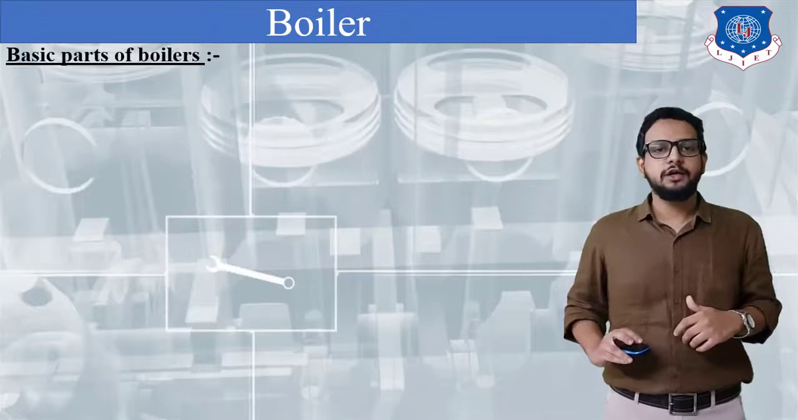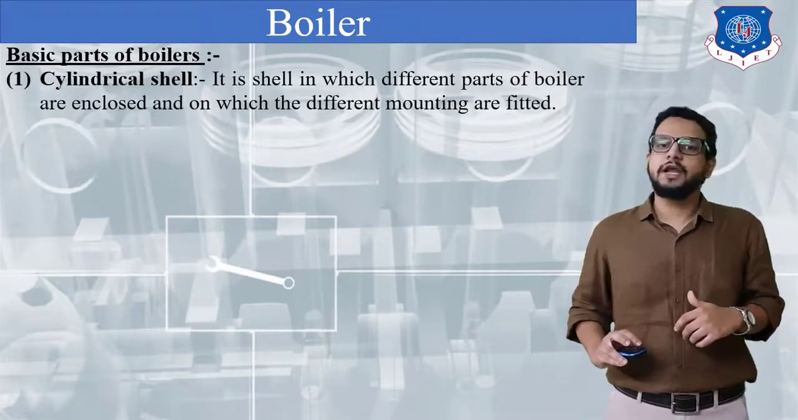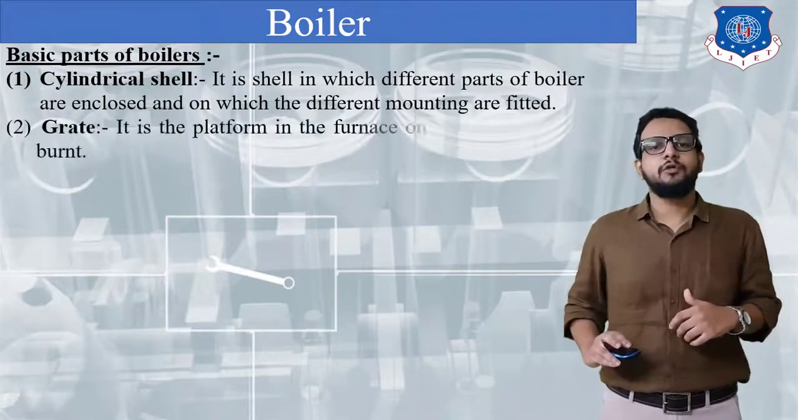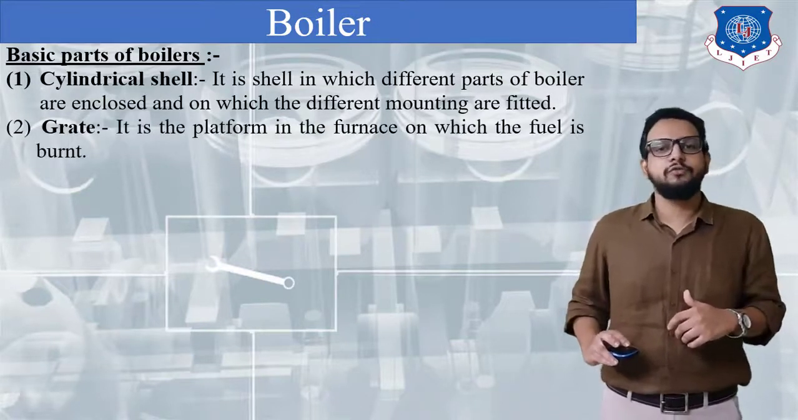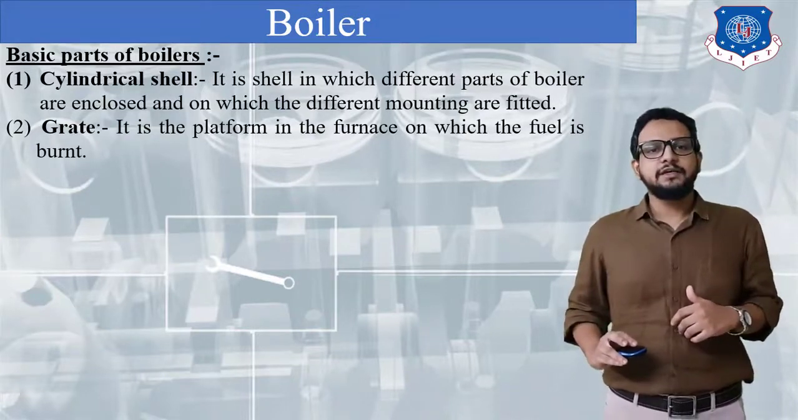So next we need to see the basic parts of a boiler. In that, the first part is called the cylindrical shell. Okay, so it is a shell in which different parts of a boiler are enclosed and on which different mountings are fitted. Okay, second is the grate.